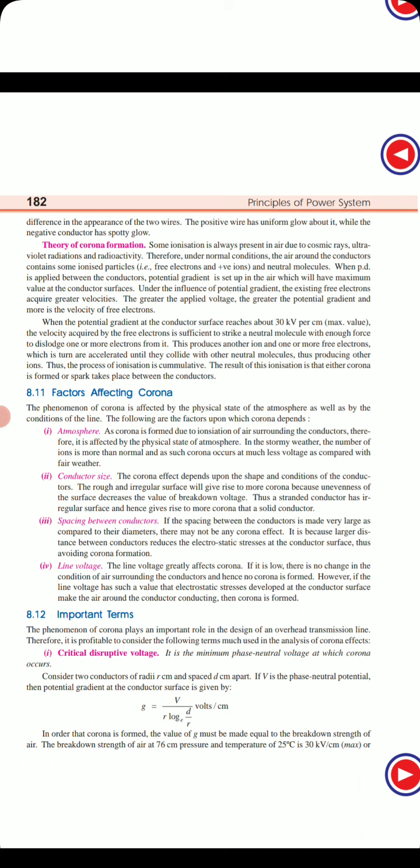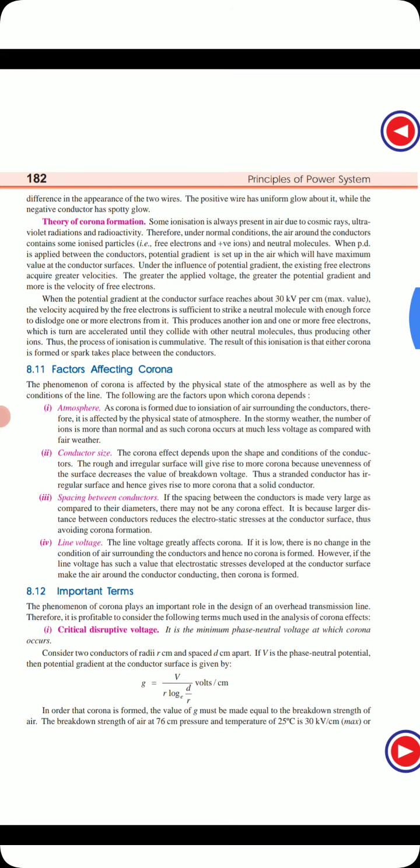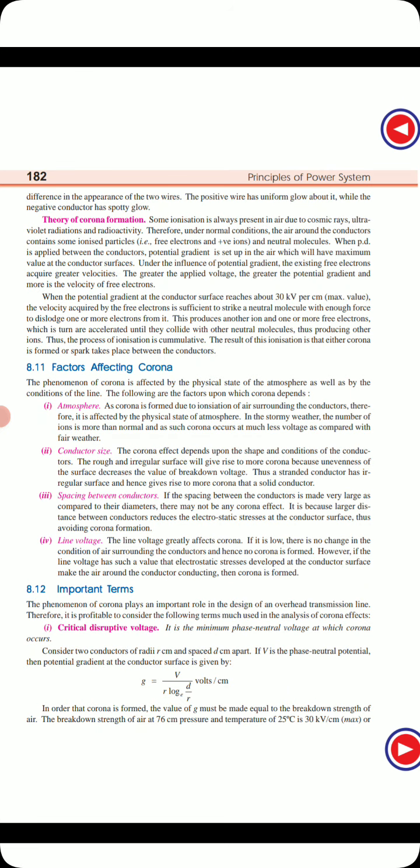Then spacing between the conductors, an important thing. If the spacing between the conductors is made very large compared to the diameter, there may not be any corona effect. The larger distance between the conductors reduces the electrostatic stress between the two conductor surfaces, thus avoiding the corona formation. So if the spacing between the two conductors is very large compared to the diameter, the corona formation is very less.